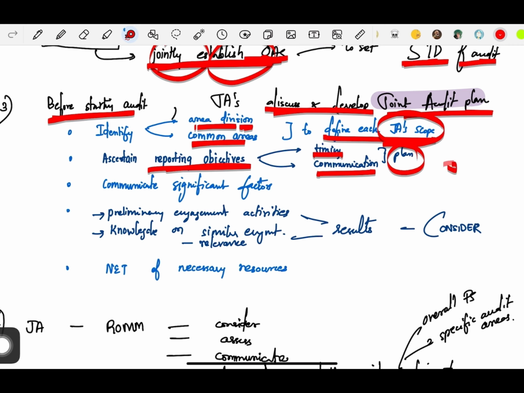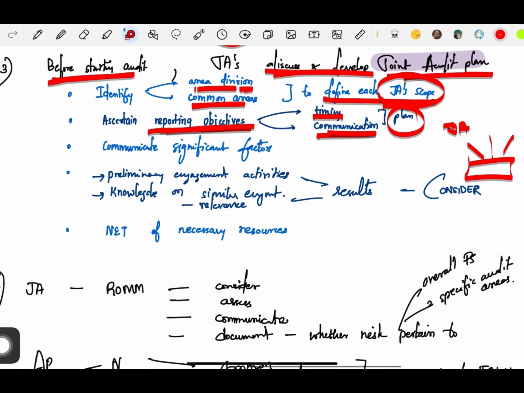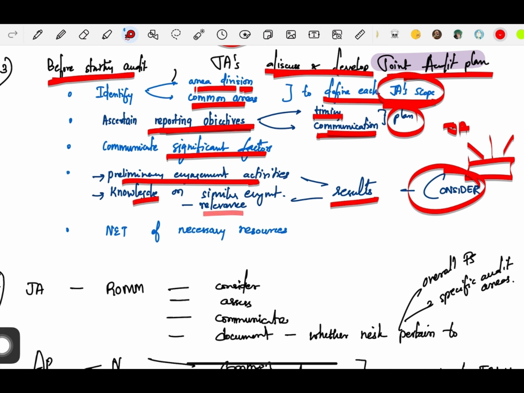Because there is more than one auditor, you have to make sure that you're communicating the information to your client at a proper time. So the timing and the communication of your plan, the reporting objectives. And next we have communicating significant factors. If there are any significant factors, you have to communicate them to your client. And you should consider the results of preliminary engagement activities and the relevance of knowledge on similar engagement activities as well.